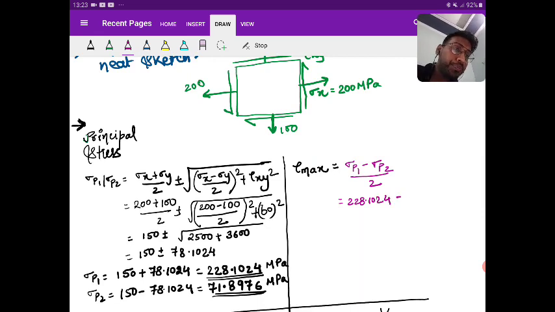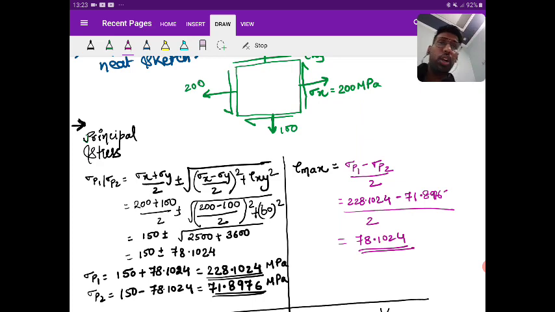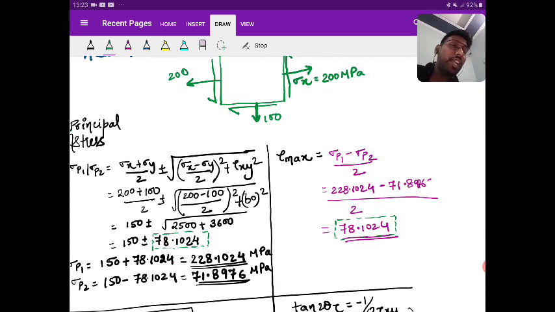So what value are you getting? 228.1024 minus 71.8976, divided by 2. You must be getting 78.1024. There is a shortcut. And what is that shortcut? See here. This 78.1024, you can see in one more place. Can you see this? Yes or no?